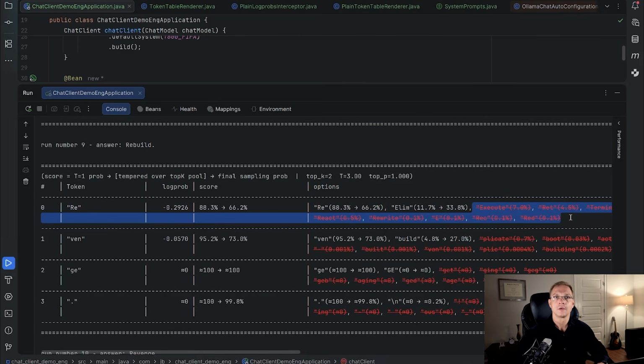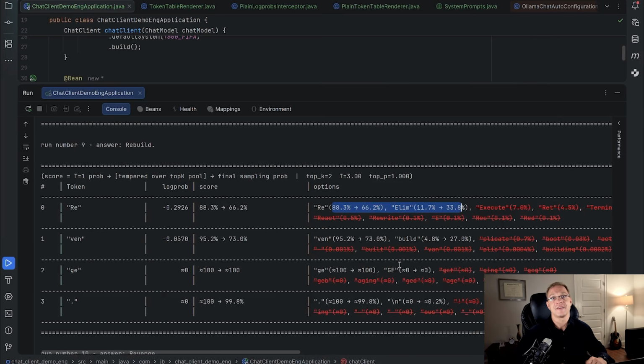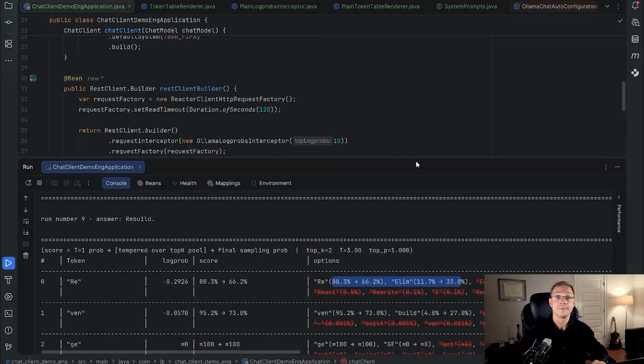Top K is 2, all other tokens are crossed out before temperature is even applied, and only the remaining 2 tokens get adjusted by temperature and normalized back to 100. See? 66, 33, well, 100. And temperature 3 is clearly applied. Look how much the probabilities change for these 2 tokens. But we still don't get much variety in the answers because the model's choice is limited to only 2 tokens. Now let's see the last parameter for today, top P.